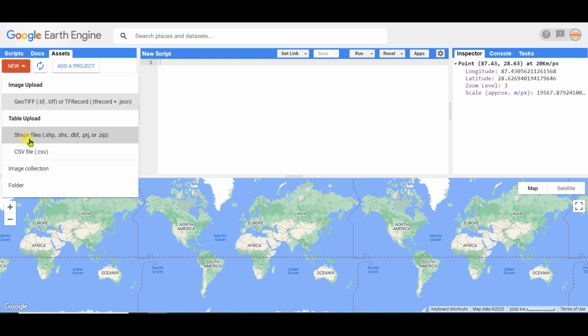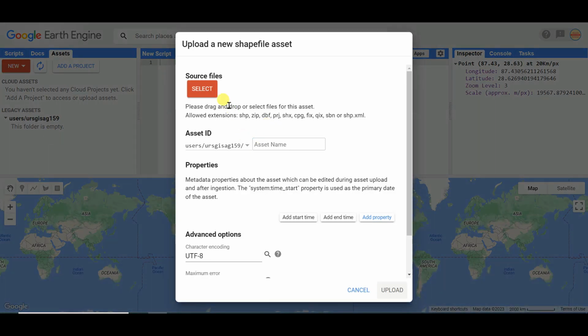For Shapefile uploading, you need to upload these types of files: .shp, .shx, .dbf, .prj, or zip. You can upload all these four files or zip. It will be better if you upload a zip file, as it is within a single file. So I'm clicking on select file, and now I'm selecting.